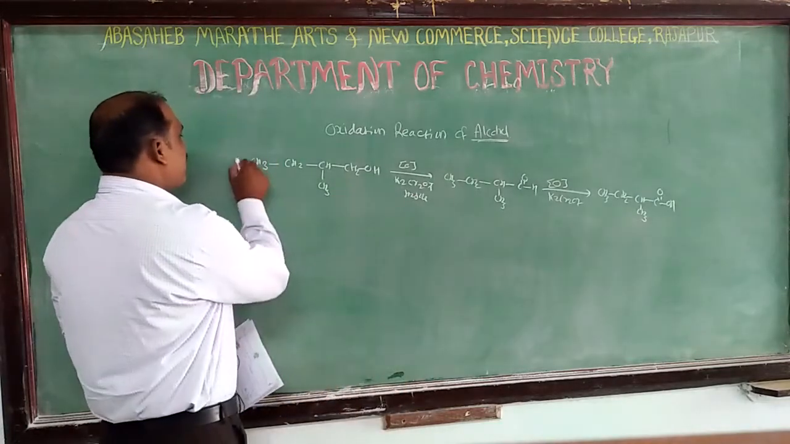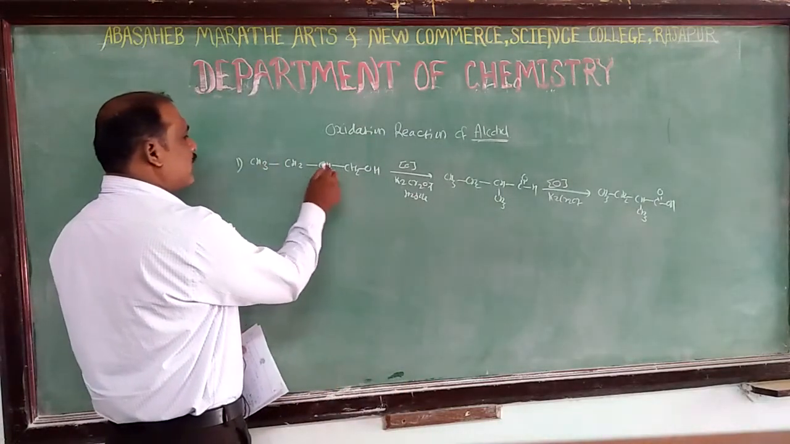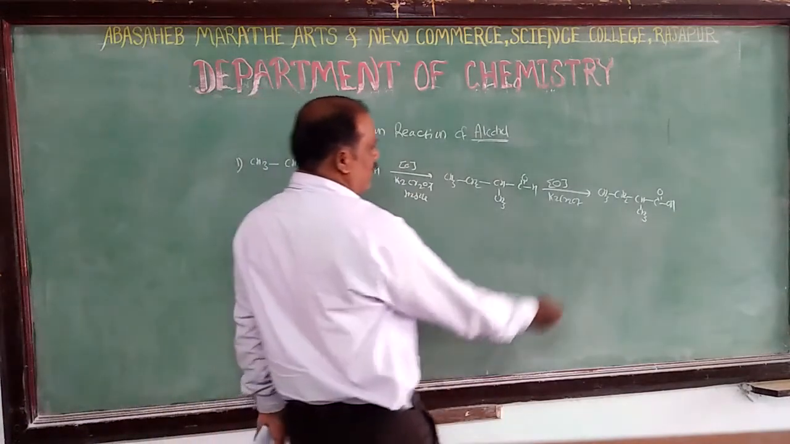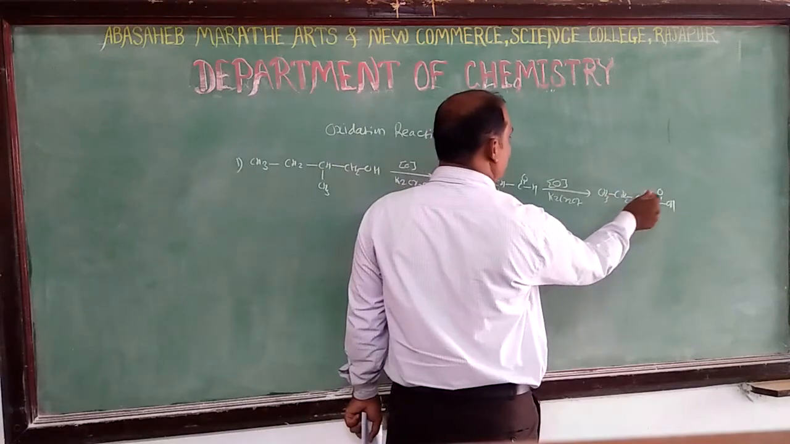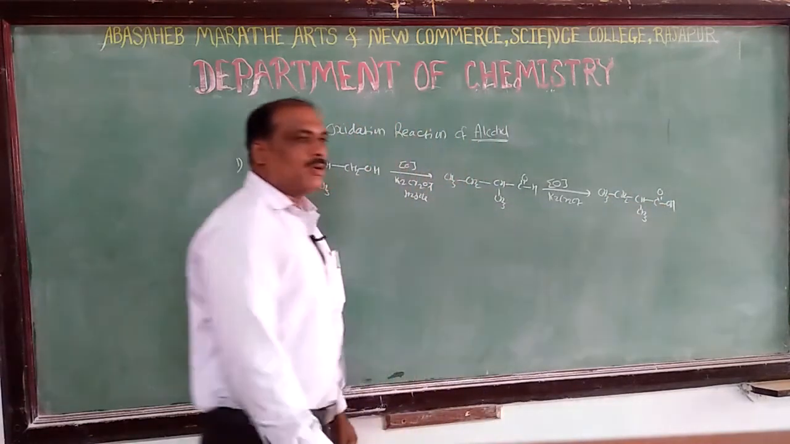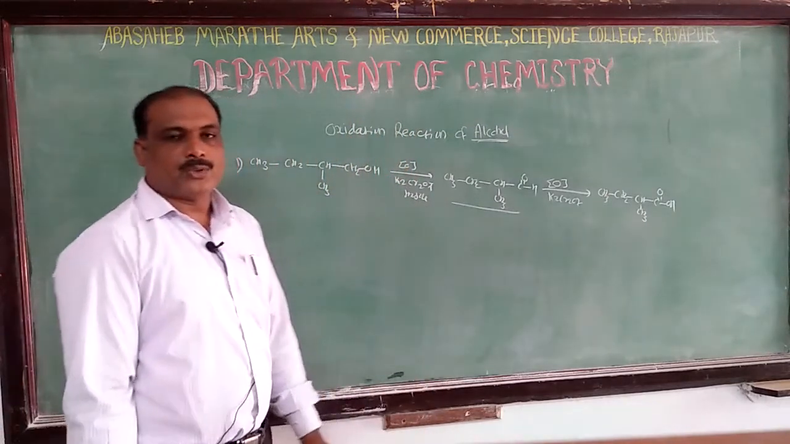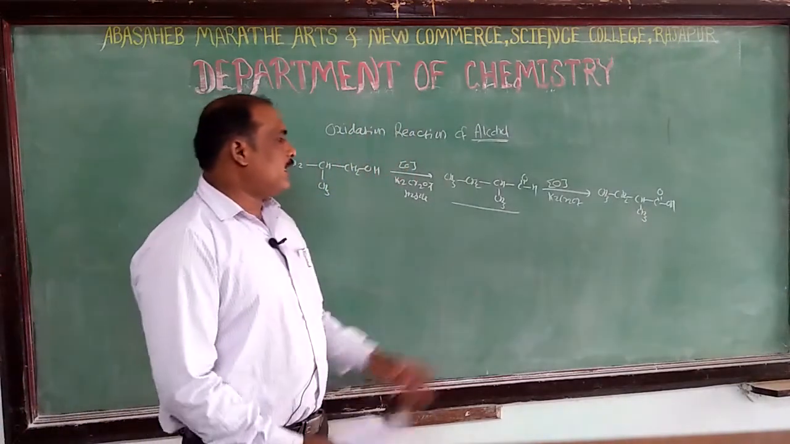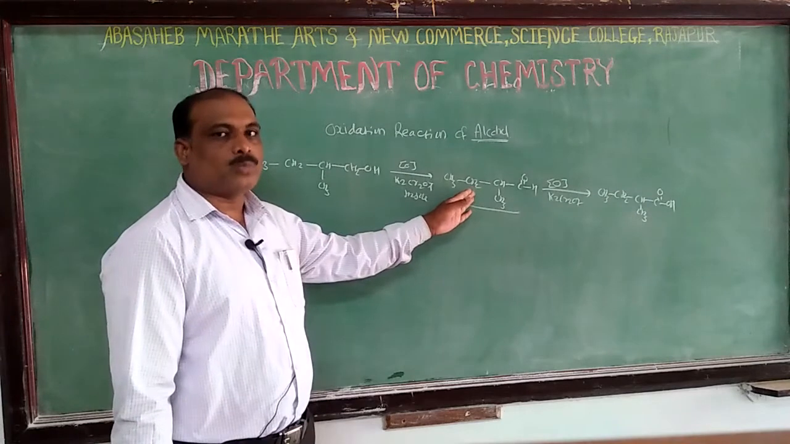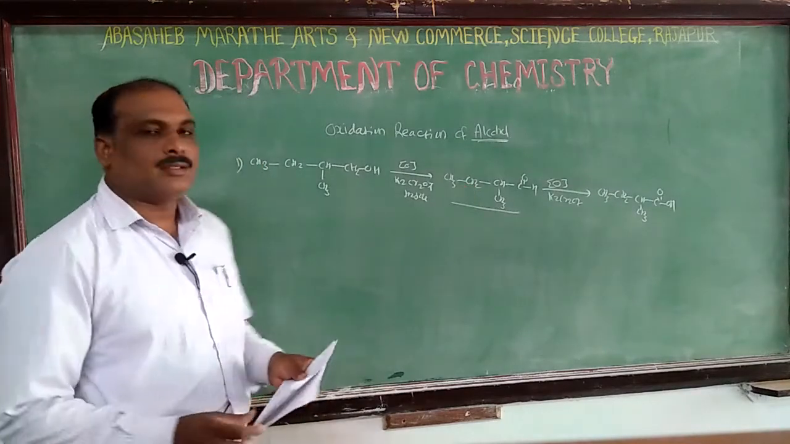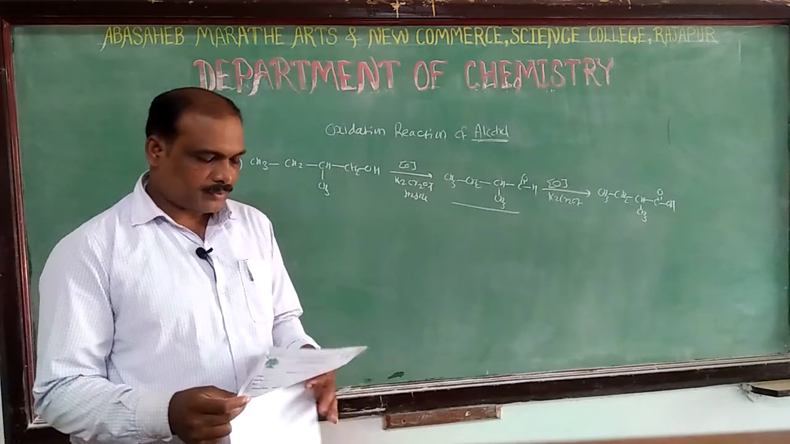Here, how many carbons are there? 1, 2, 3, 4 and 5 carbons are there. Similarly, in the products, 1, 2, 3, 4 and 5 carbons. In the aldehyde stage also, it contains the same number of carbon atoms as the primary alcohol.